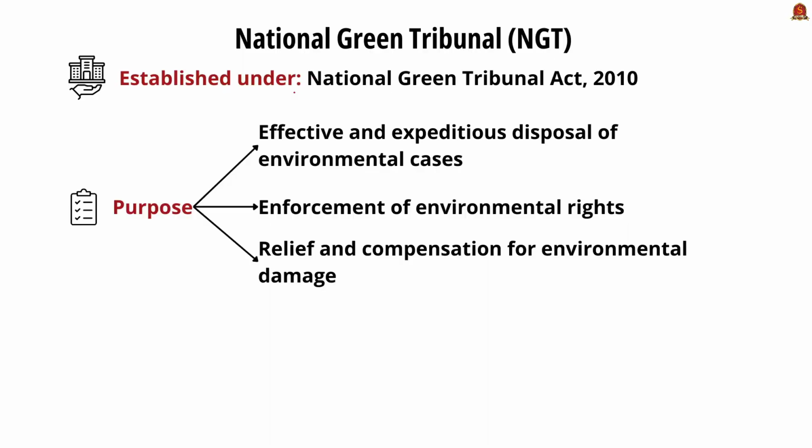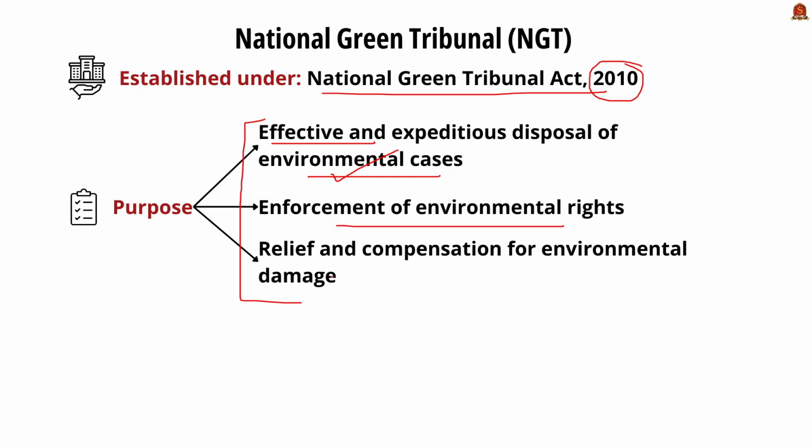The National Green Tribunal was established under National Green Tribunal Act 2010. Now what is the purpose and the aim of creating NGT? NGT was created to ensure effective and expeditious disposal of cases relating to environmental protection, conservation of forest and natural resources. It also aims to ensure environmental rights and provide relief and compensation for environmental damage to persons and property. So effective disposal of environmental cases, enforcement of environmental rights and providing relief and compensation. So these three are important purposes of creating NGT.